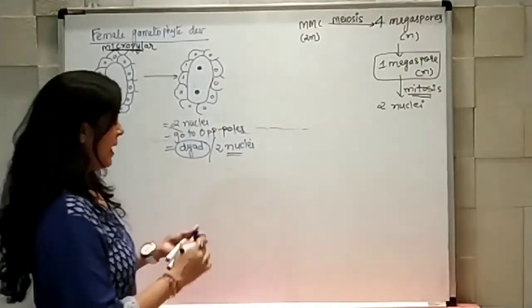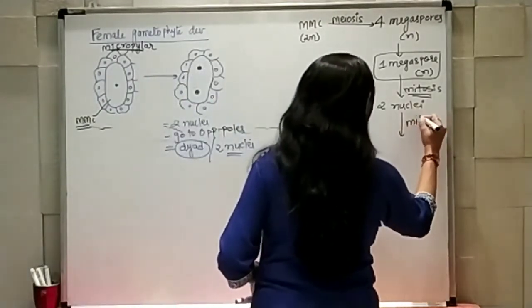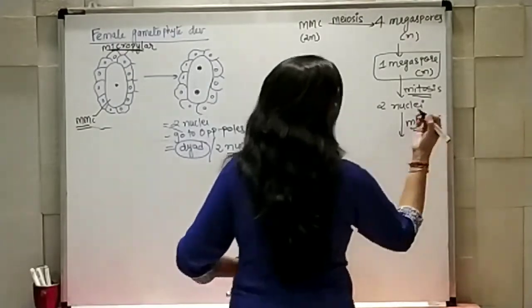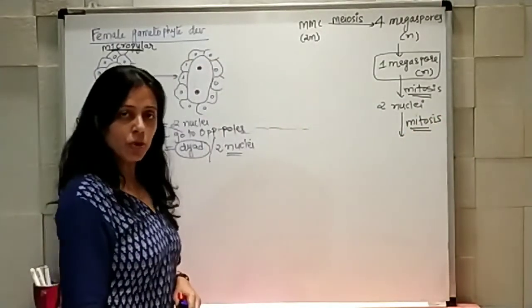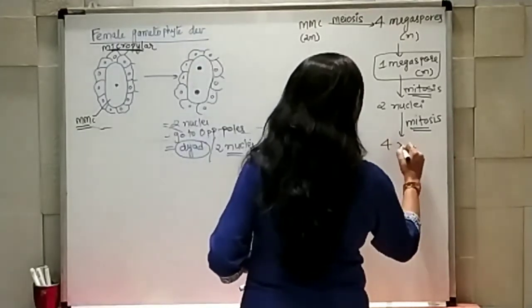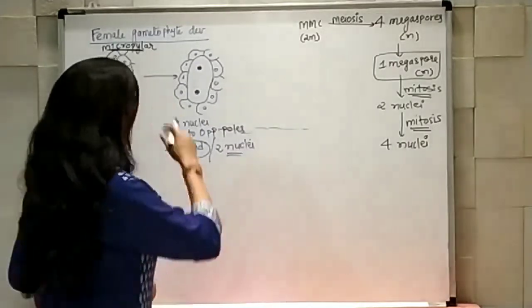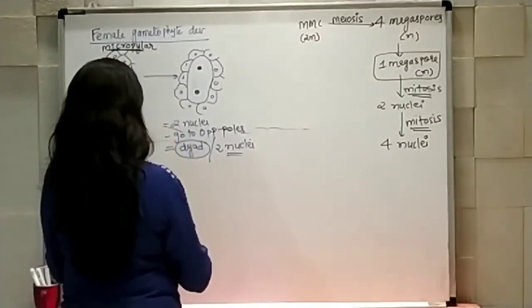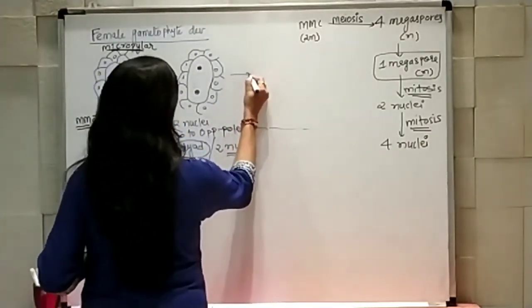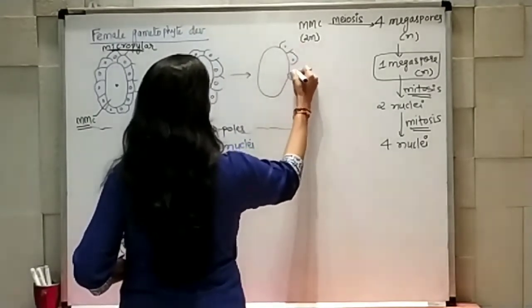Now again one more mitosis takes place. So one more time mitosis happens, and now the 2 nuclei get converted into 4 nuclei. So 4 nuclei formation takes place. And again here are the nucellus cells.